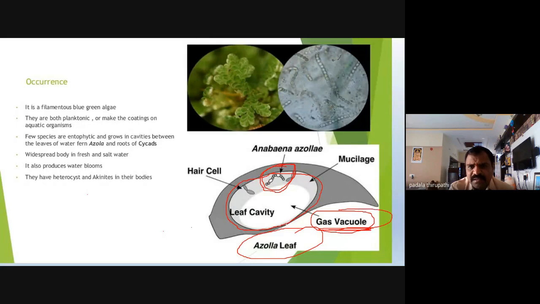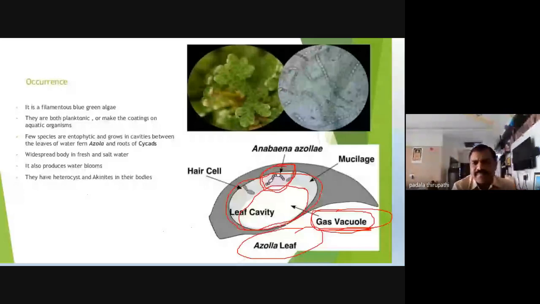Why are gas vacuoles present in this cavity? This is a gas vacuole, my dear friends. Why is a gas vacuole present in the Azolla leaf, and also in blue-green alga?